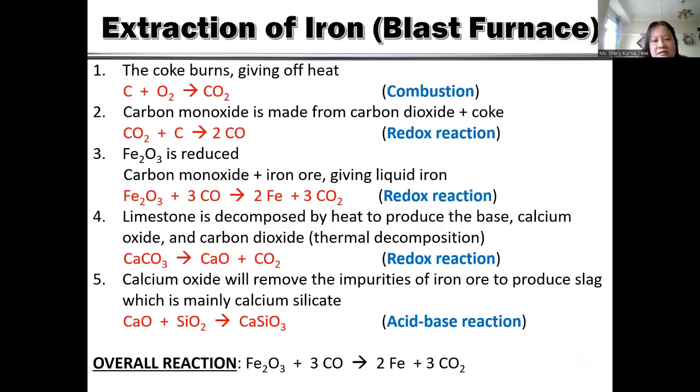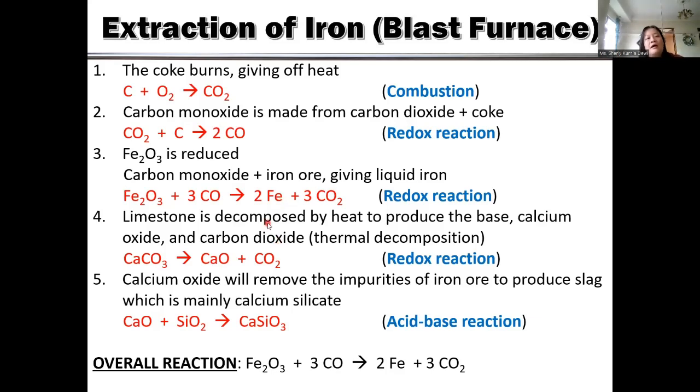This is the reduction oxidation process. So in this case, carbon monoxide here, if you can see here, will be oxidized into carbon dioxide, while iron 2 oxide will be reduced into iron. This is actually the reaction that purifies the hematite.